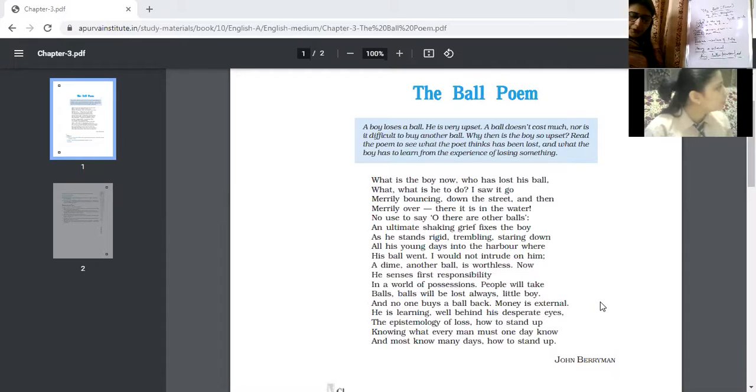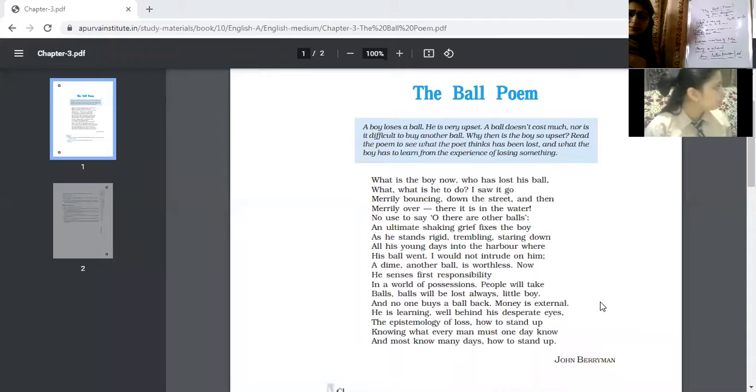So the poet is saying no one buys a ball back. What it means is that if a ball is lost, a person is not able to buy that ball back. If a thing is lost, it means it is lost. But we have to stand against, we have to rise against these kinds of losses.